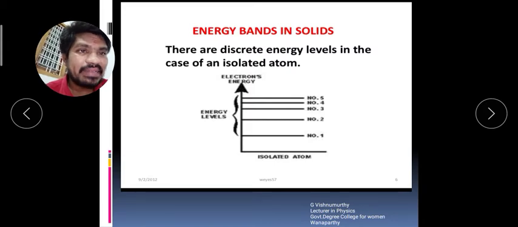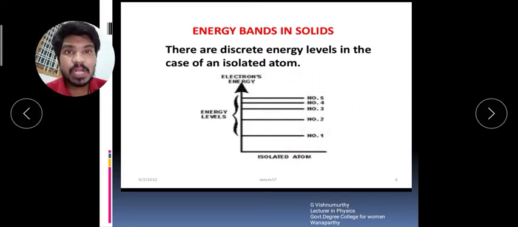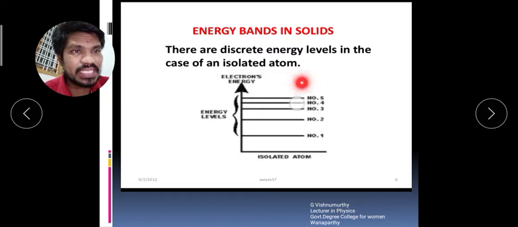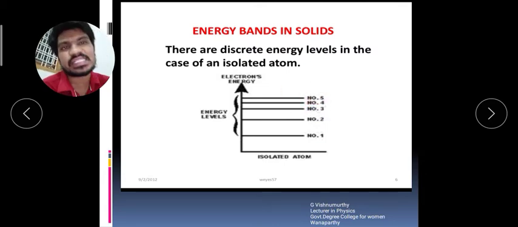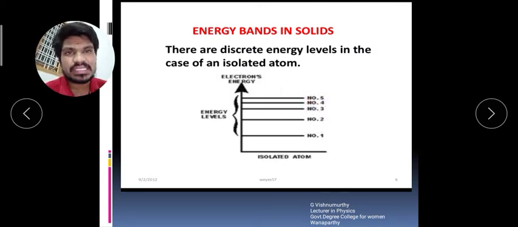The energy levels are classified depending upon the occupation of electrons. I will explain that next class. If you see this number 1, number 2, number 3, number 4, these are called the energy levels present in the isolated atom.